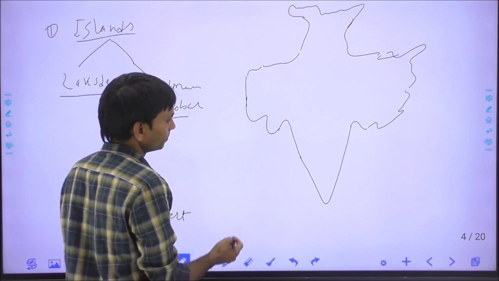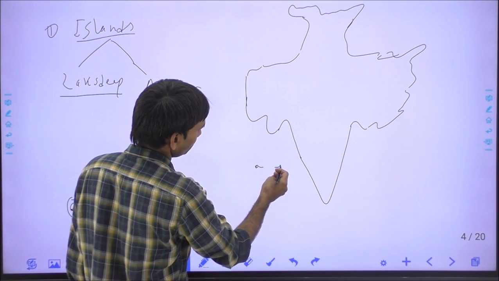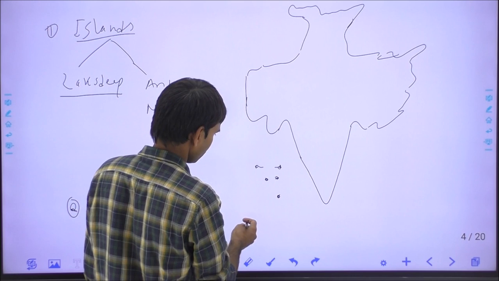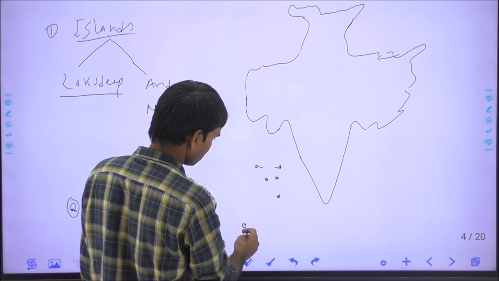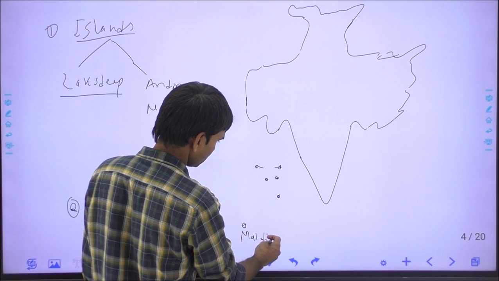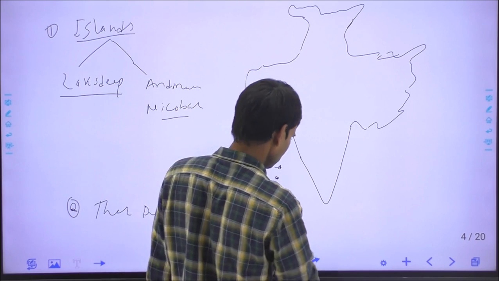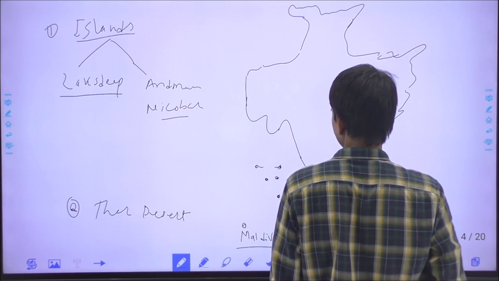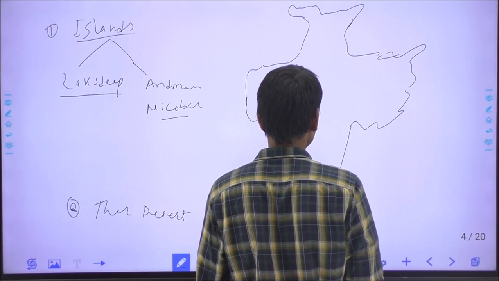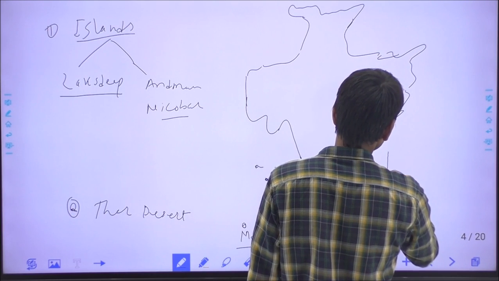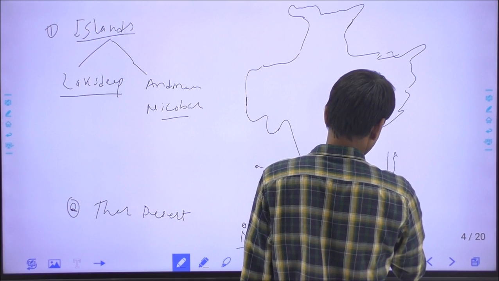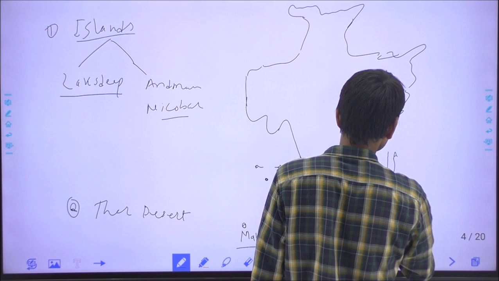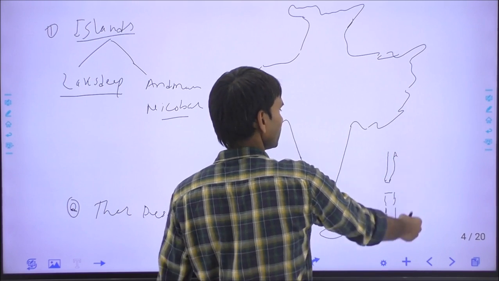these are the locations of the islands. This is the location of Lakshadweep, and this is the Maldives country, and this is the position of Sri Lanka here, and these are the Andaman and Nicobar Islands, and this is the Nicobar Islands. Okay, the Andaman and the Nicobar Islands.